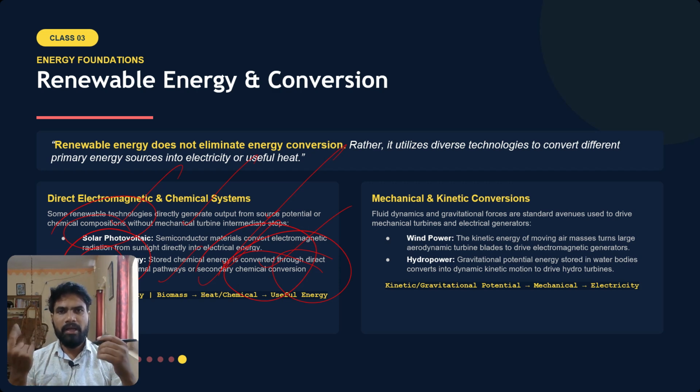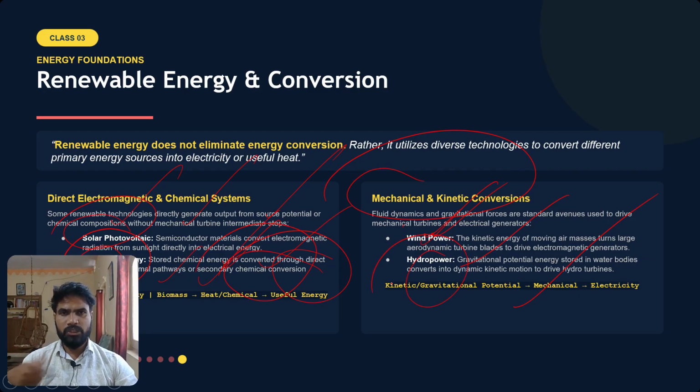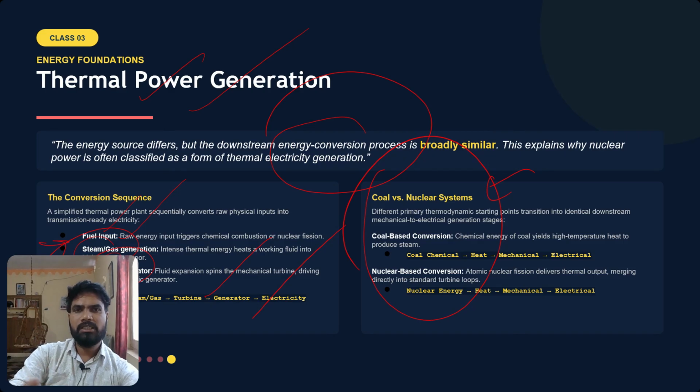Okay. Right. So the best examples are wind power and hydropower for mechanical and kinetic conversion. In wind power, mechanical energy is converted into electrical energy. In hydropower, potential and kinetic energy is converted into electrical energy. Okay, so this is how electrical energy is produced using various sources. These are renewable sources, and these are traditional, conventional, or non-renewable sources.